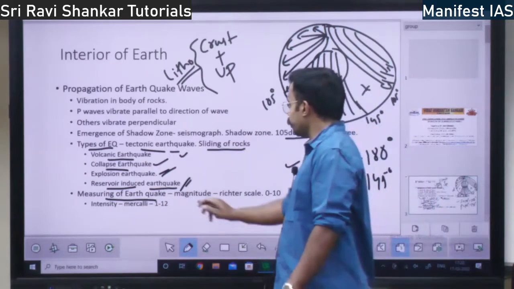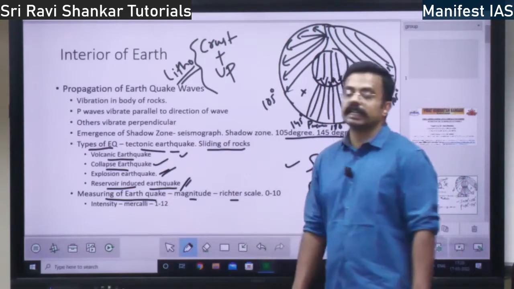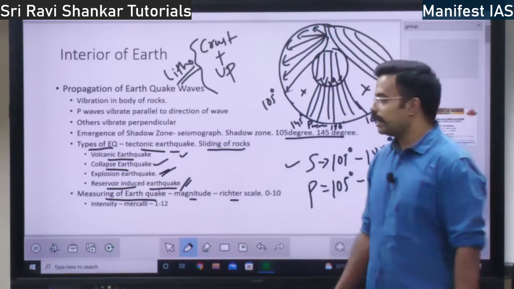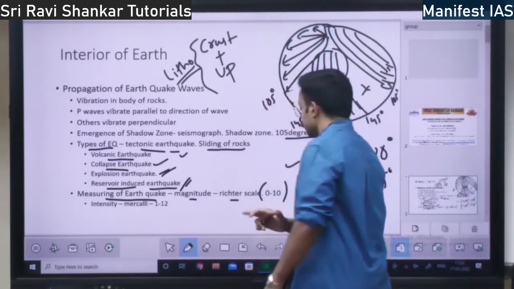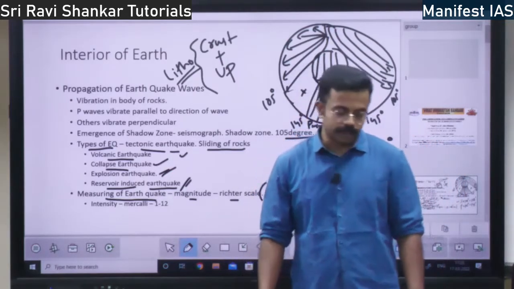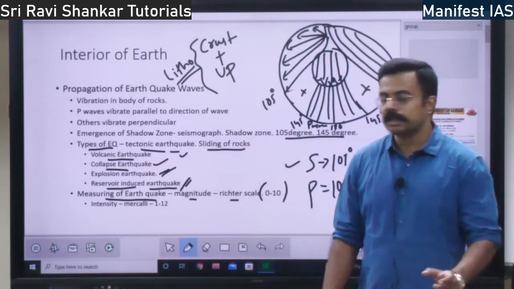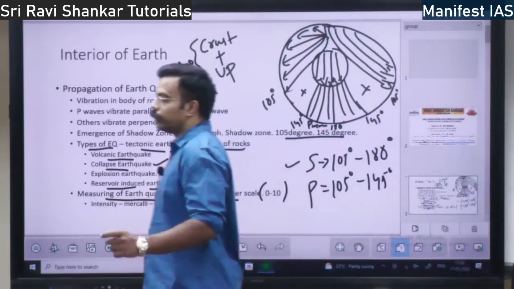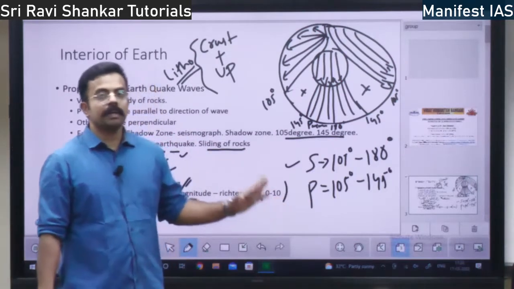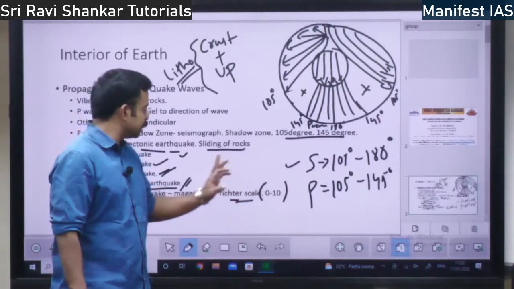The first way is the magnitude. If we measure the magnitude of the earthquake, it is measured on the Richter scale. Magnitude of the earthquake is measured on the Richter scale. This scale ranges from 0 to 10. So whatever you see in the newspaper, it is the Richter scale. So they will measure the magnitude of the earthquake. If the magnitude is 10, it means the highest possible earthquake. Any magnitude above 5 will lead to a lot of destruction, right? So the more the magnitude, the more is the destruction.